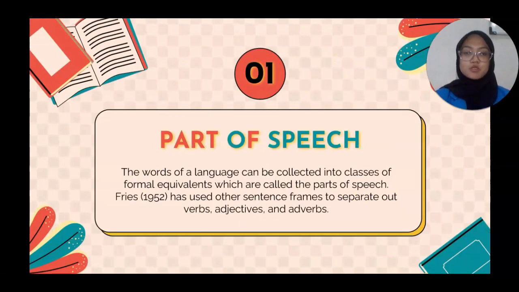First, part of speech. So what is part of speech? Part of speech is the words of a language that can be collected into classes of formal equivalents, which are called the parts of speech. First, in 1952, he used other sentence forms to spread out verb, adjective, and adverb.